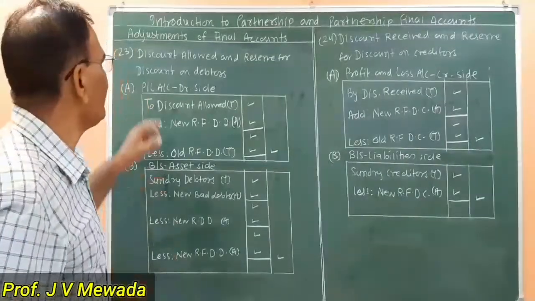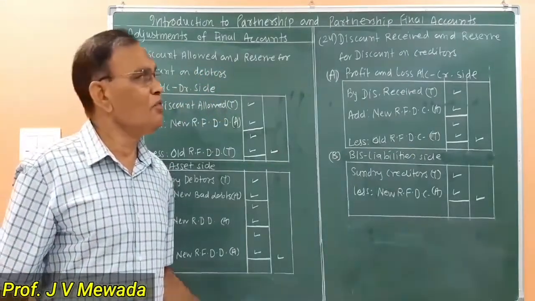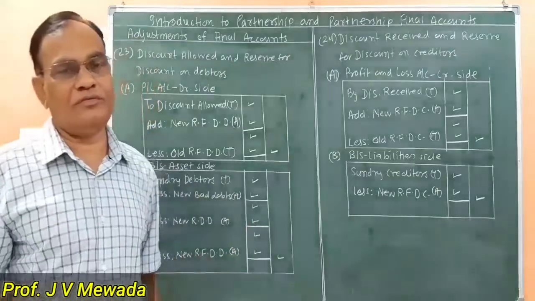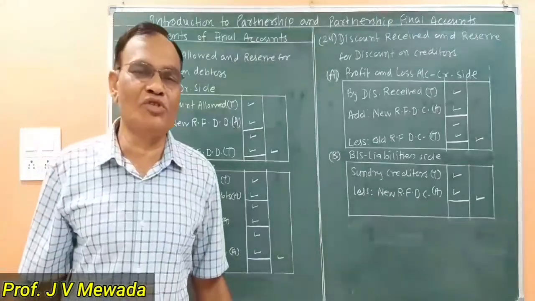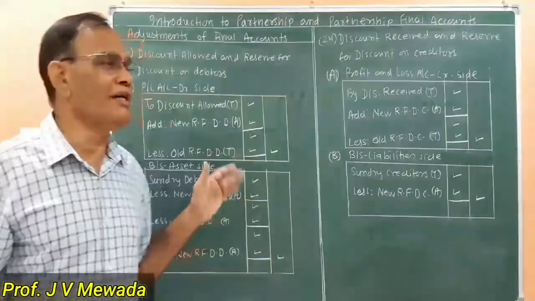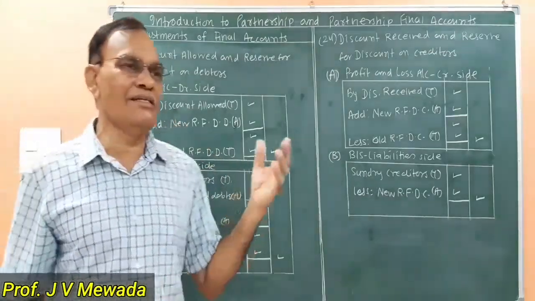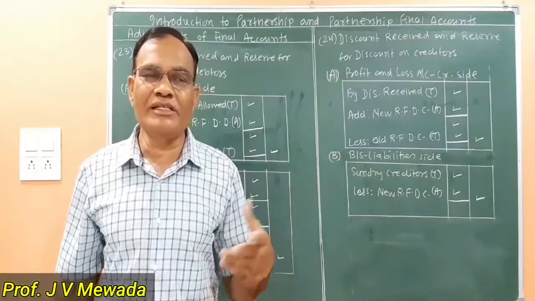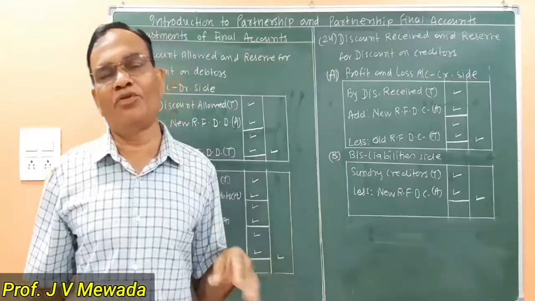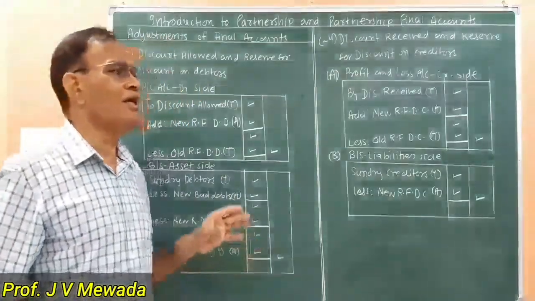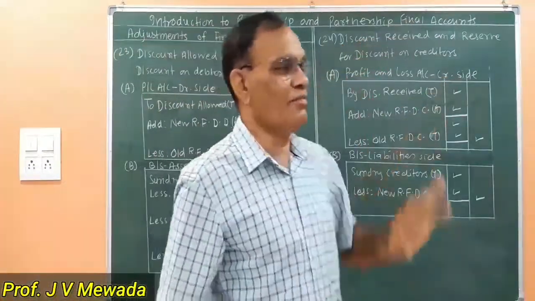Now we'll see adjustment number 23 and adjustment number 24. These both the adjustments are related to discount. Which discount? Cash discount. So cash discount we are recording in the books of account. So discount allowed and discount received. When we are allowing the discount, whenever the debtors are paying early, we are giving discount to them, and that is our loss, that is our expense. So it is debited to profit and loss account. So discount allowed is debited to profit and loss account, and discount received is an income.